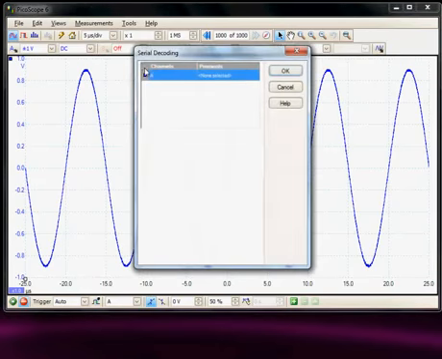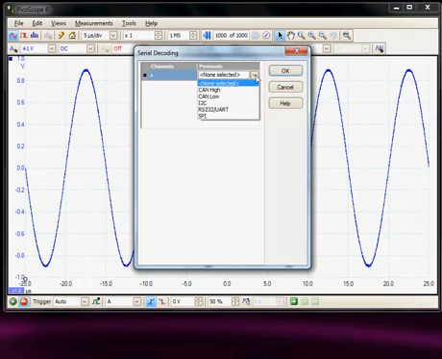Serial decoding, again available as a standard function on the product, and we can decode the CAN bus, I2C bus, RS232 and SPI.